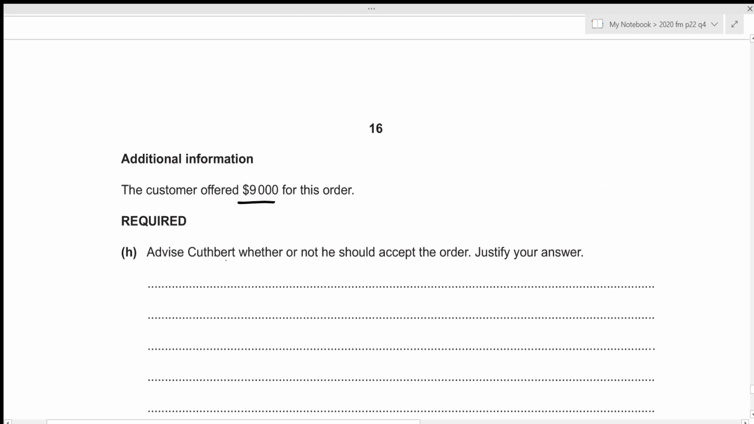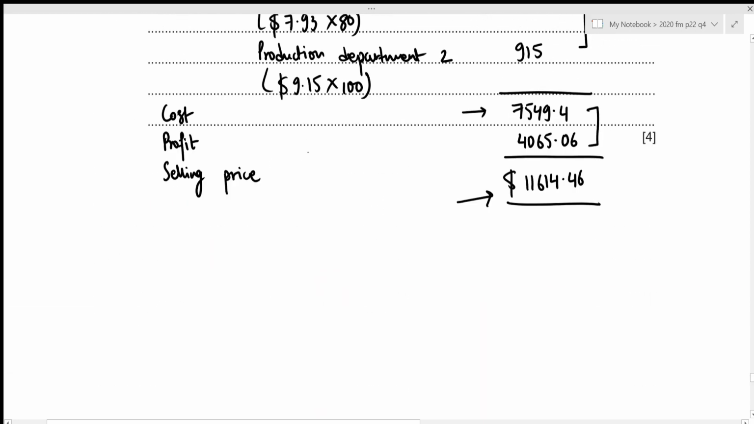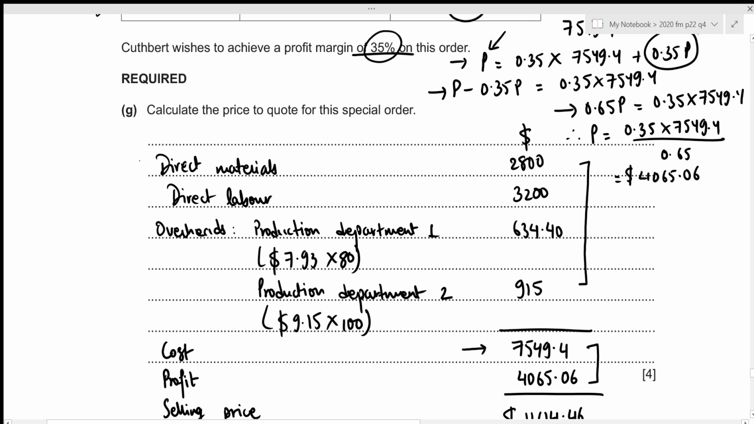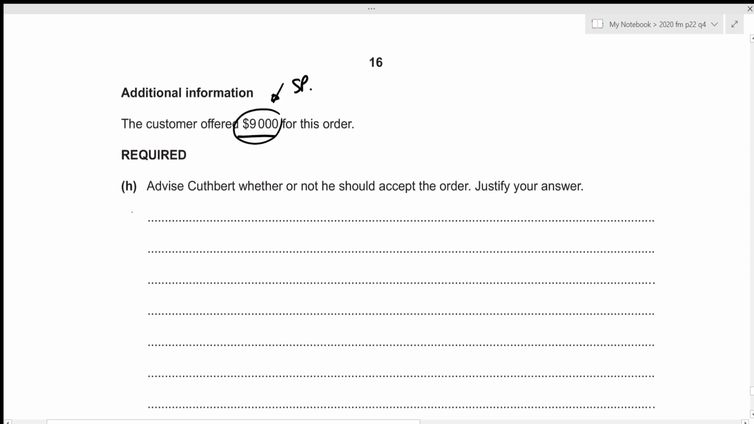Now we need to advise Cuthbert whether or not he should accept the order by justifying our answer. So we can see that the amount that we will be receiving will be 9,000. So this now acts as the selling price, right? So let's figure out the contribution. We have the total direct cost to be direct materials and direct labor. So that's the total of 2,800 and 3,200, which results in 6,000. And we can clearly see that the selling price is greater than this amount of 6,000, which means that there will be a positive contribution, right? We can write that down. There will be a positive contribution.